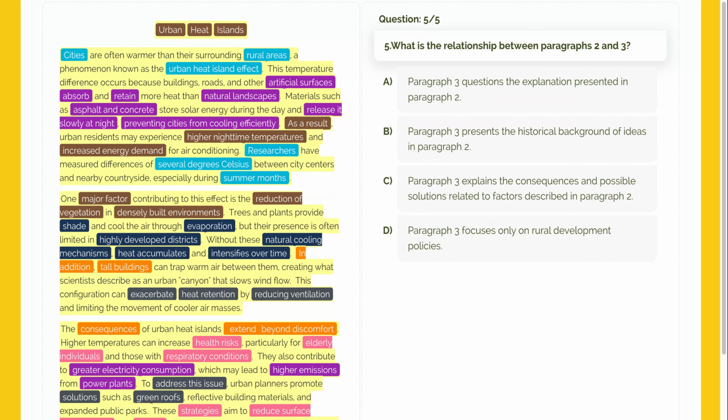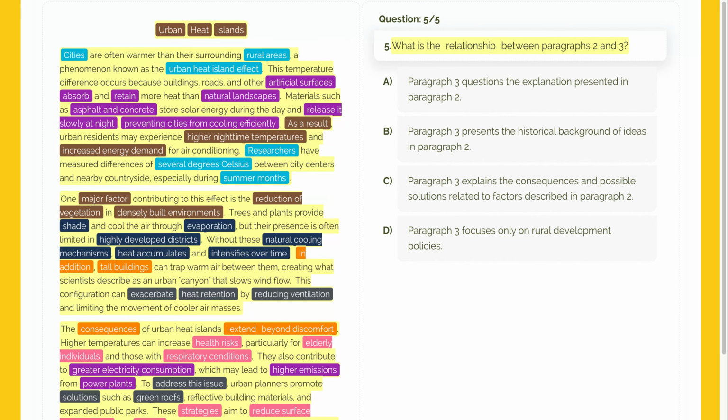We have reached the final question. This one asks about the relationship between two paragraphs. We need to think about the organization of the passage and how the author transitions from one set of ideas to the next. What is the relationship between paragraphs 2 and 3?